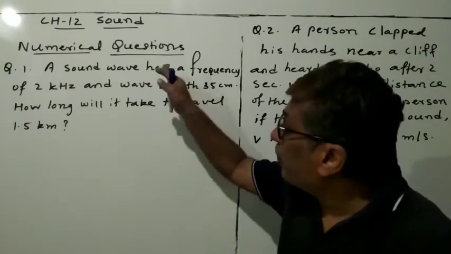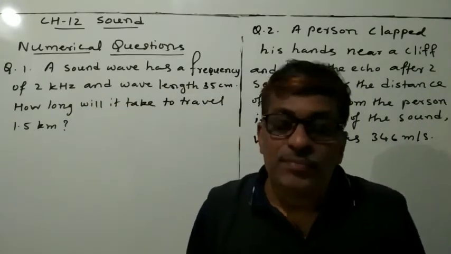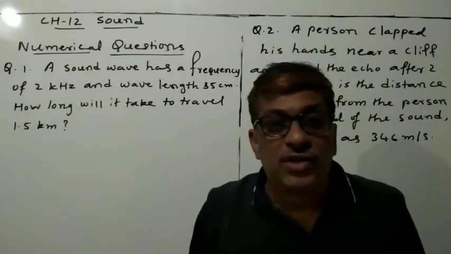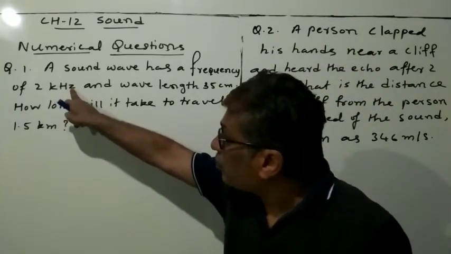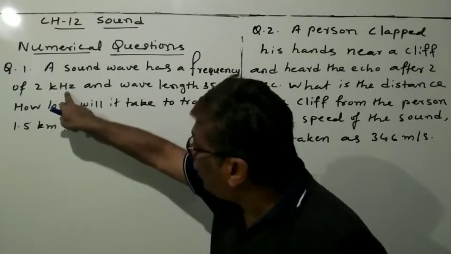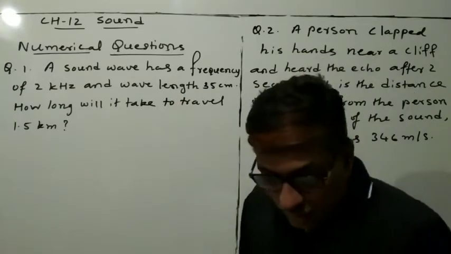Now you know that the frequency is measured in hertz, Hz. 1 kilohertz is equal to 1000 hertz or 1000 Hz. How is it denoted? Capital H, small z for hertz, and for kilohertz, small k and capital H and small z. In this way you have to write.